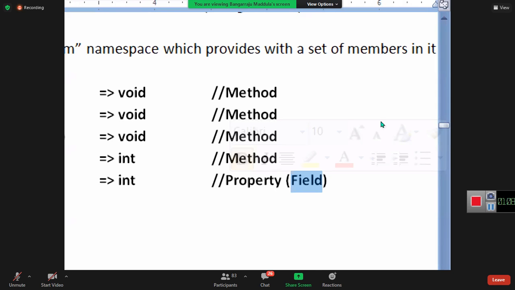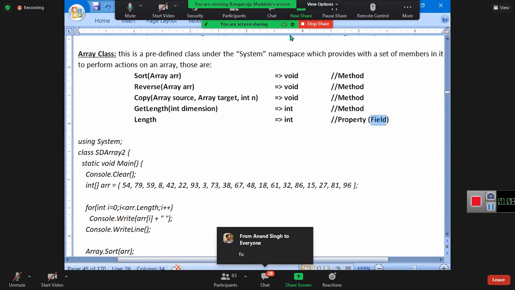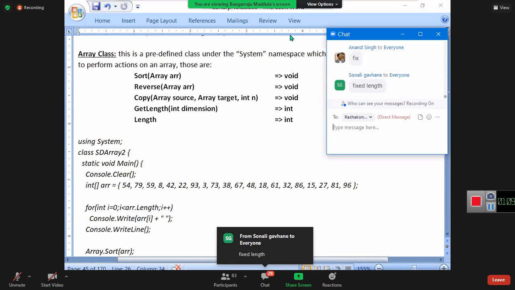Arrays are fixed length or variable length? Fixed length, not variable length. We already discussed this. Arrays are fixed length. We can never change the size of an array.